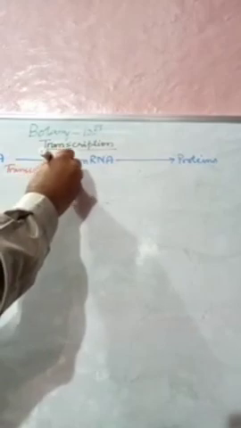The reactions here have some specific terms. The reaction where DNA gives rise to mRNA is called transcription, and the production of proteins from the mRNA is called translation. So DNA gives rise to mRNA, and from mRNA proteins are synthesized.